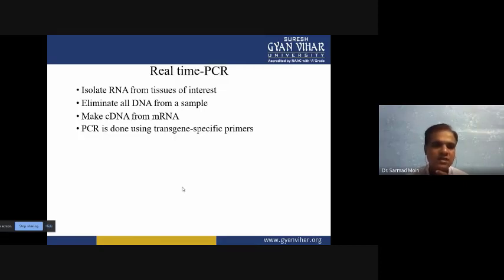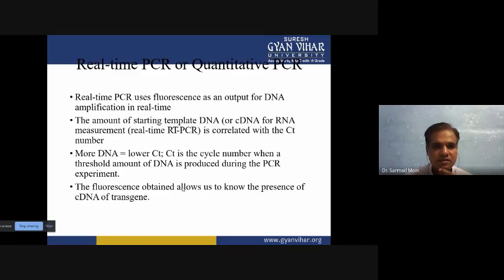So when we are synthesizing the cDNA, we can detect whether the gene of interest is there, and we can make the cDNAs from the mRNA and detect the transgene using the specific primer. We can use real-time PCR to detect the quantity of a particular type of DNA, and RT-PCR uses fluorescence as an output for the DNA, which can be amplified in real time.